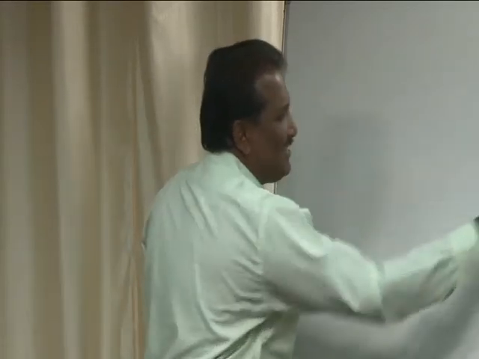Now I will give one small example. Take a bullet, I hope all of you see the size of the bullet. It is very small in size and mass. It is loaded in a rifle. If you are an NCC student, you know the size of the rifle.